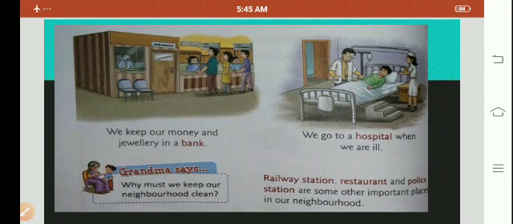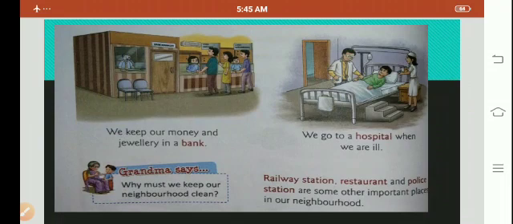The next place is hospital. We go to a hospital when we are ill. We all know how important a hospital is. So it is an important service which is provided in a neighborhood. So we go to a hospital when we are ill.